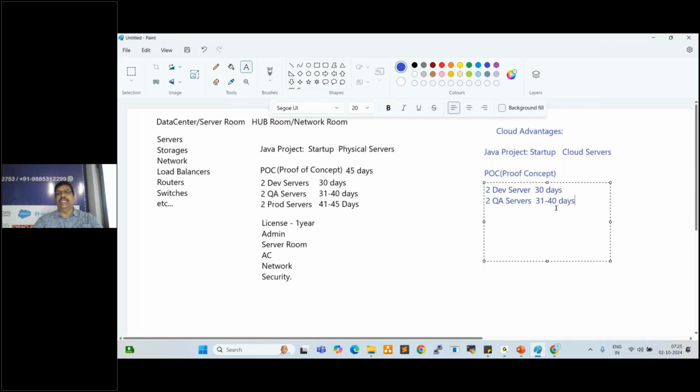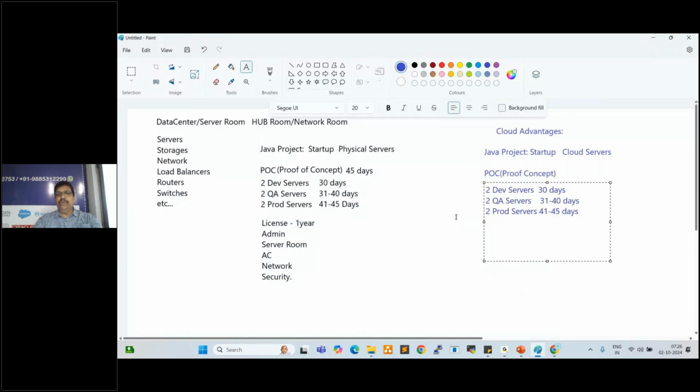Testing should be happened here, right? After that, we can create two more servers for production servers from 41 days to 45 days. Okay. So whenever we need any servers, we can create it within a minute, right?